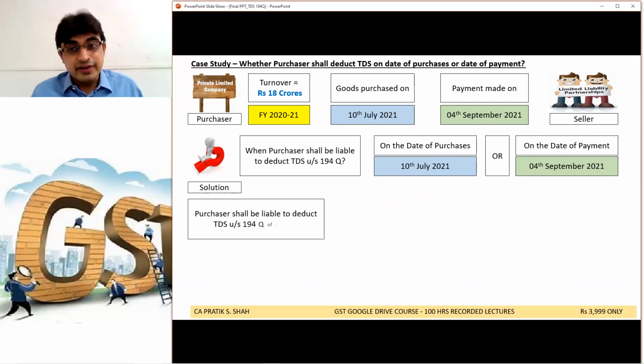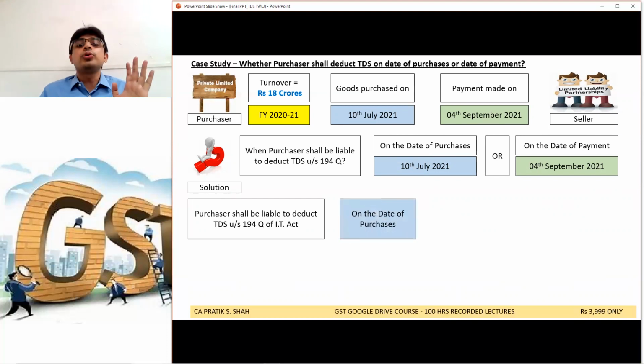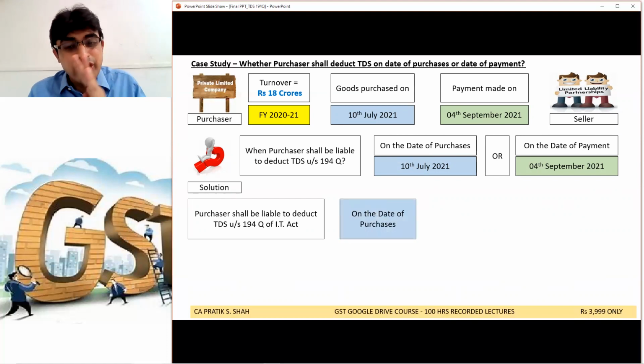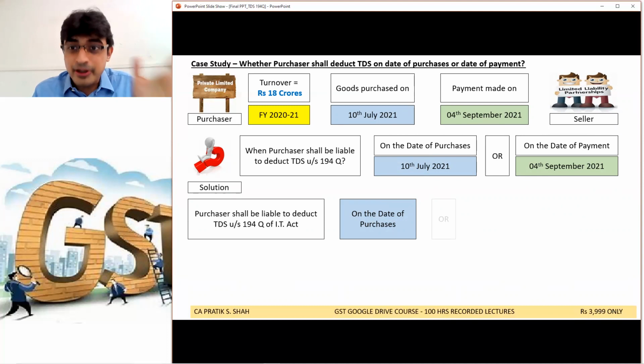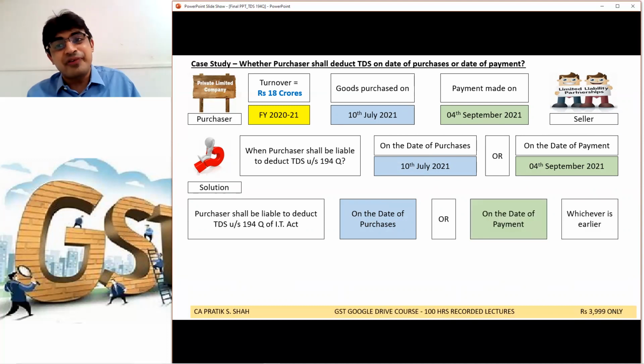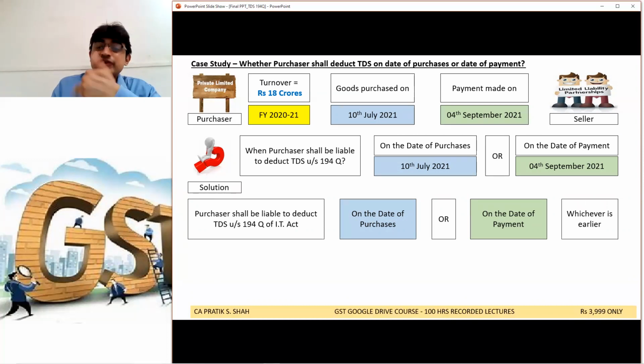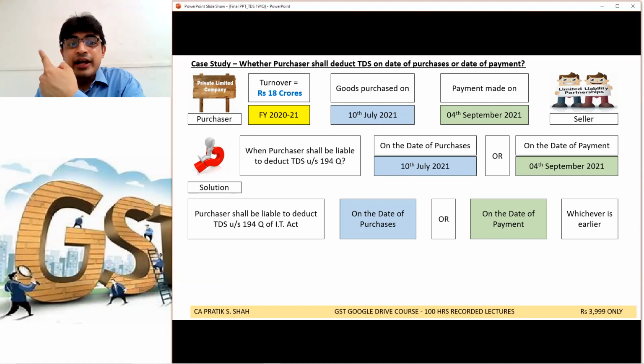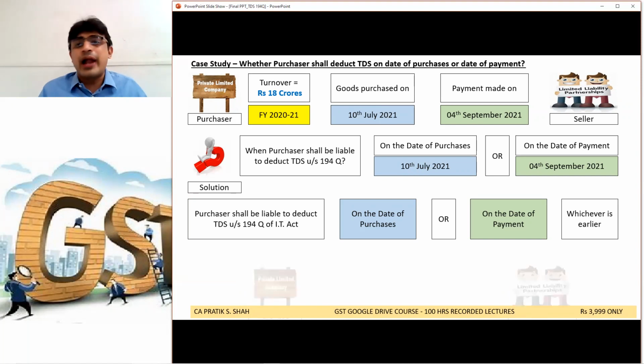It is given in section 194Q that purchaser shall deduct TDS on the date of purchases or on the date of advance payment, whichever is earlier. Whichever is earlier. So if you are purchasing goods, either you deduct TDS on purchases or, if you have made any advance payment, deduct TDS on advance payment, provided both are after 1st July, not prior to it.